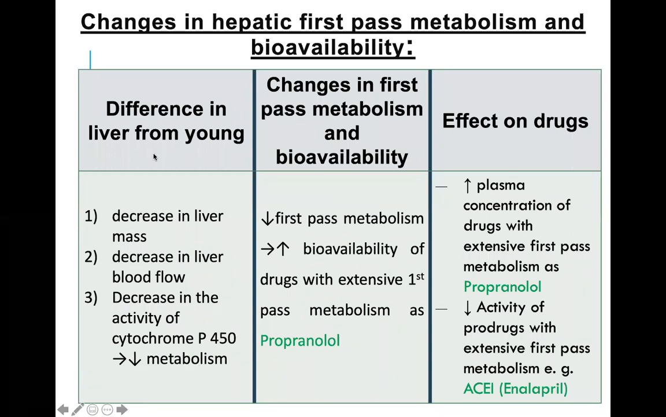What is the effect in the elderly? Due to age, there is a decrease in liver mass, a decrease in liver blood flow, and a decrease in the activity of cytochrome P450. All this leads to a decrease in metabolism.